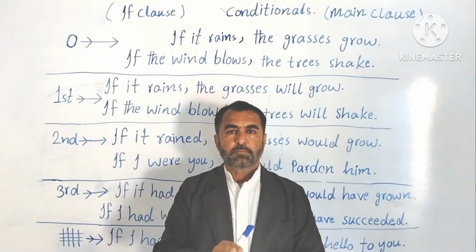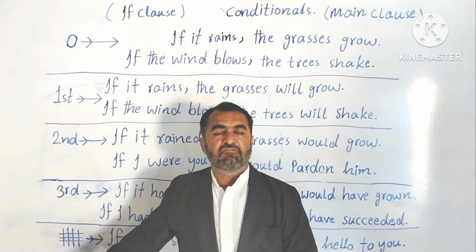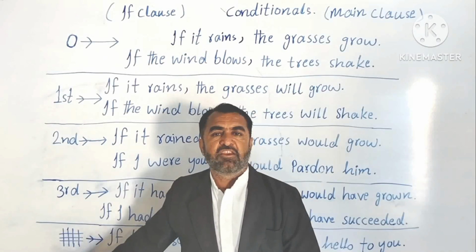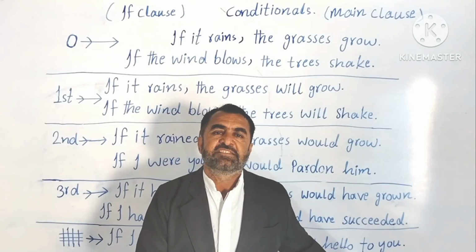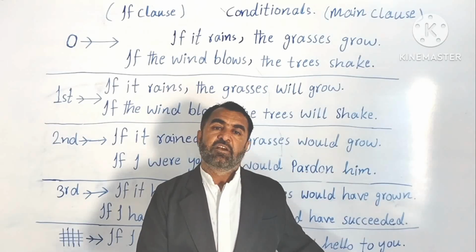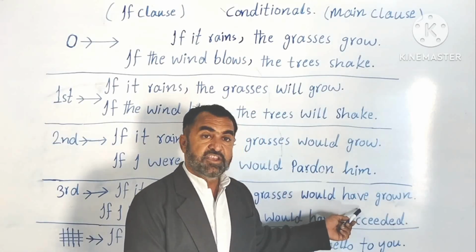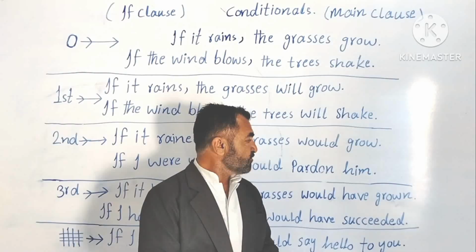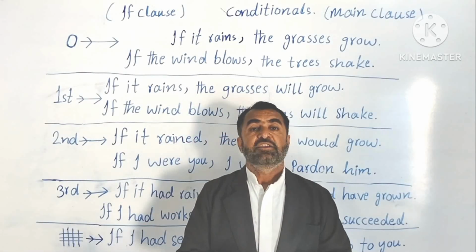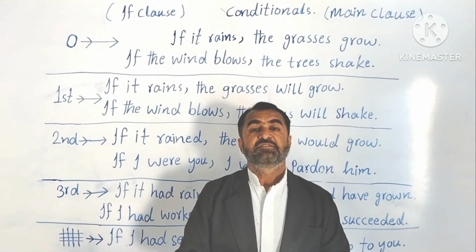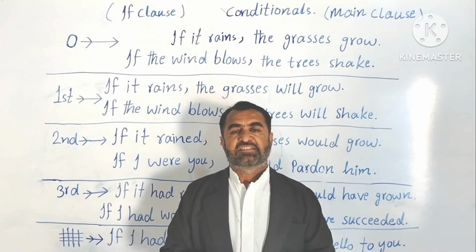But when we talk about mixed conditionals, the if clause is, for example, in past perfect and the main clause is in second conditional. That's why these are called mixed clauses. Means the if clause is one thing, the main clause is something else.